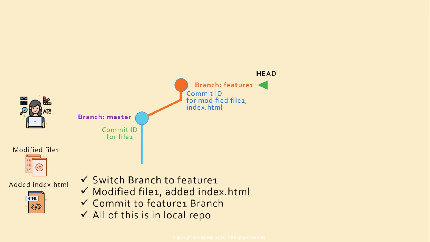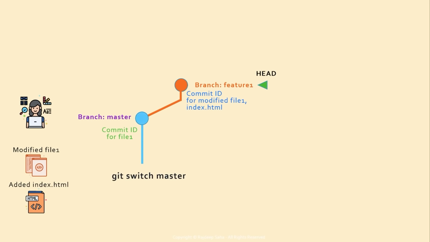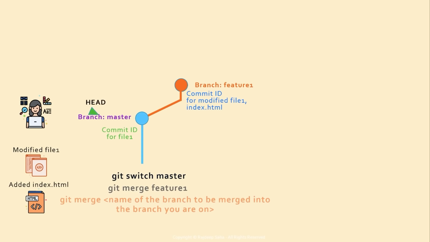If you want the master branch to stay up to date with these changes, you need to switch the head to the master branch, and you do this by running git switch master, which brings the head down to the master, and then you run the command git merge feature 1. Basically the command is git merge and then give the name of the branch where there are additional commits, and then those changes will be merged into the branch that you are sitting on.